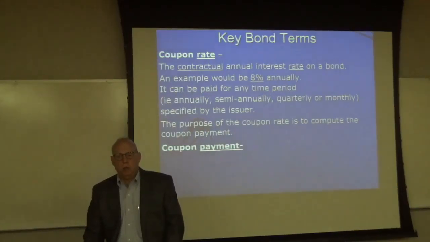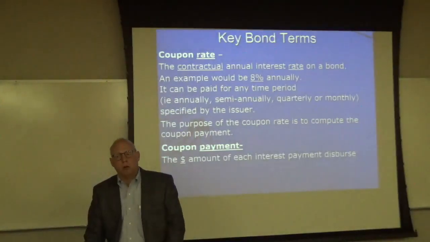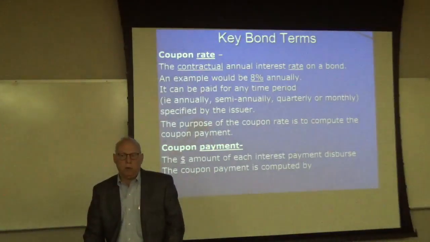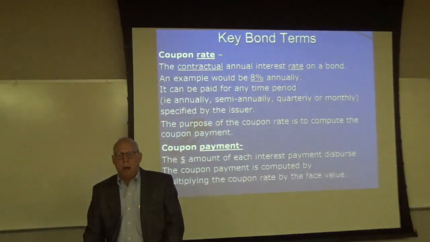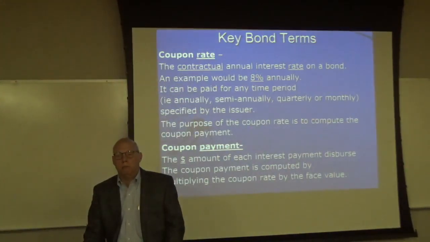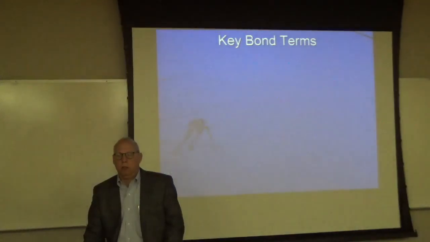All right, so then we have the coupon payment, and it is the dollar amount of each interest payment that is dispersed. The coupon payment is computed by multiplying the coupon rate by the face value. So multiply the coupon rate in the contract by the face or par value, and you get your interest payment, your dollar amount of interest.